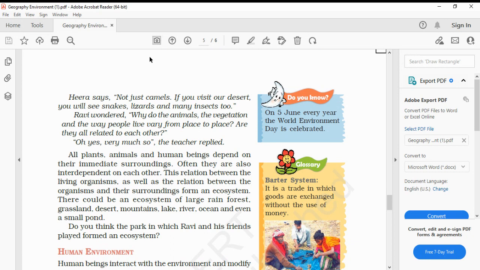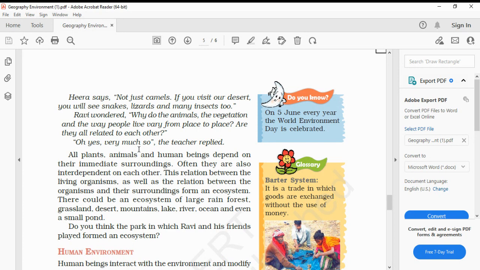Ravi wondered why the animals, the vegetation, and the way people live vary from place to place. Are they all related to each other? "Oh, yes, very much so," the teacher replied. Now, let us read Do You Know? On 5 June every year, World Environment Day is celebrated.